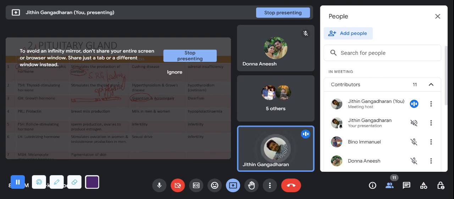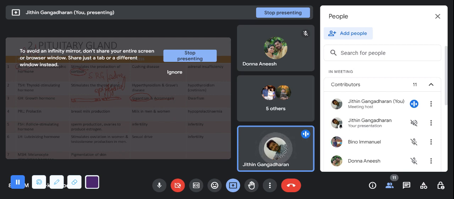So the sixth one is luteinizing hormone. What is the function of luteinizing hormone? It stimulates the ovaries, and it stimulates the testes to produce testosterone. That is the function of LH. So LH will support the FSH. If there is an excessive LH, it is said that there will be an increase in sexual drive, and if there is a decrease, it leads to infertility.